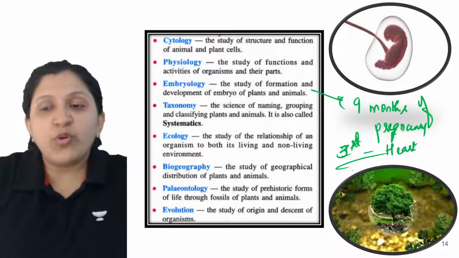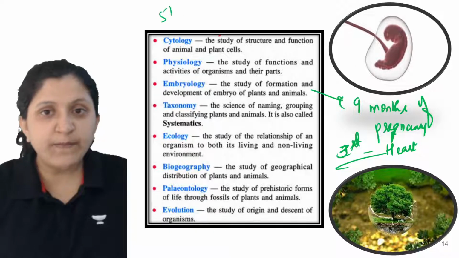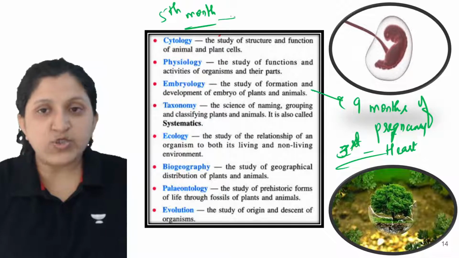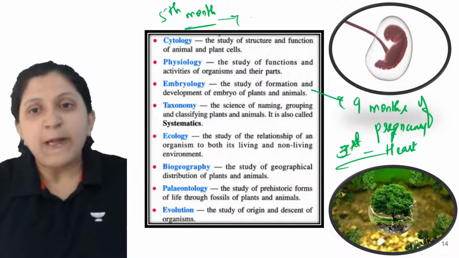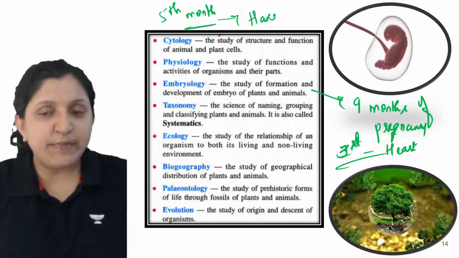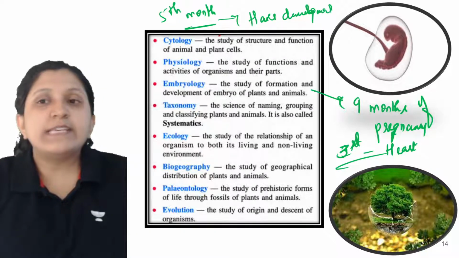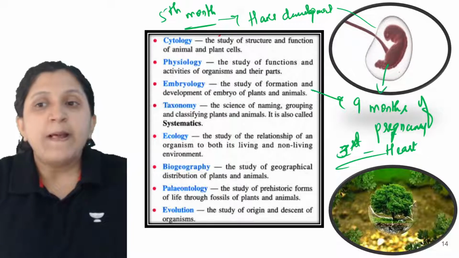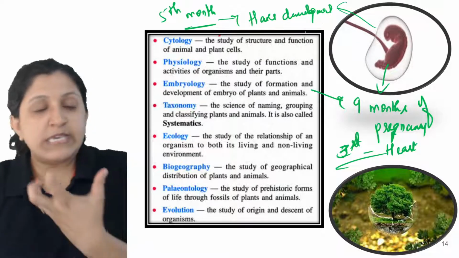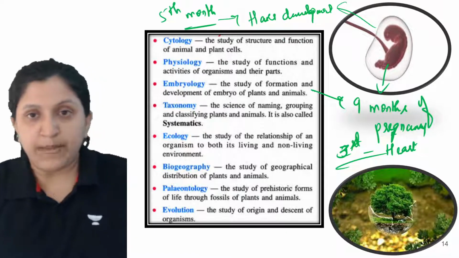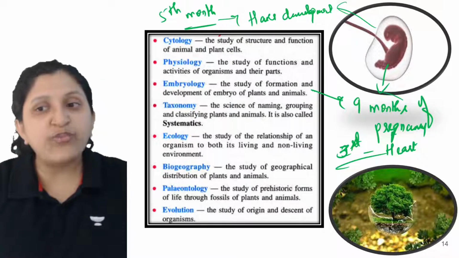Then if you are going for the fifth month, you can see tiny hair called lanugo, but I'll just write it as hair development you can see in an embryo. Same way there is a limb formation. Then you can also see a head formation. Each and everything will go on completing within a period of 9 months.